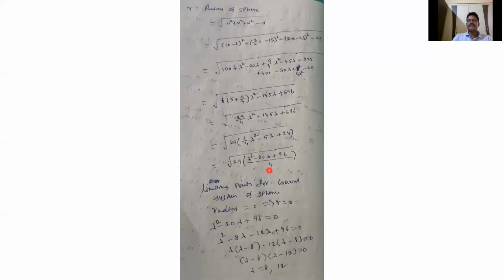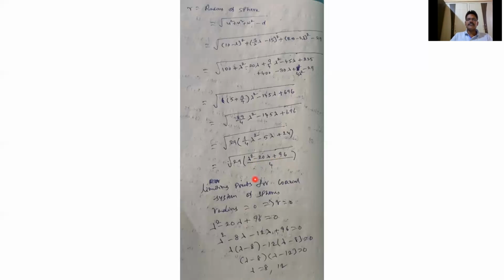We know that for point spheres, the radius of the point sphere is 0. Just equate the radius to 0. This is the radius: 29 by 4 into lambda square minus 20 lambda plus 96. R will be 0 whenever 29 by 4 is not equal to 0, so only lambda square minus 20 lambda plus 96 will be 0. That's why R is 0 whenever lambda square minus 20 lambda plus 96 equals 0.